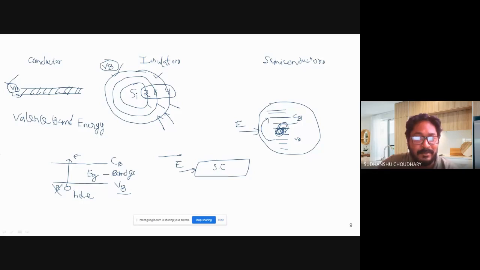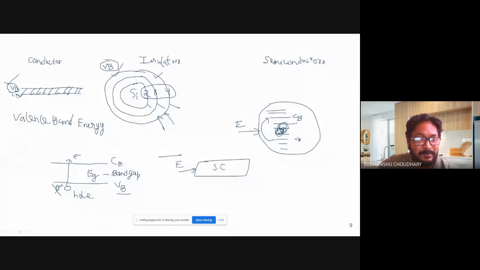So inside the band gap, there could be no electron present. Why no electron present? Because there are no electronic states, that is energy levels. They're not available here. Right? So between valence band and conduction band, we have the band gap.